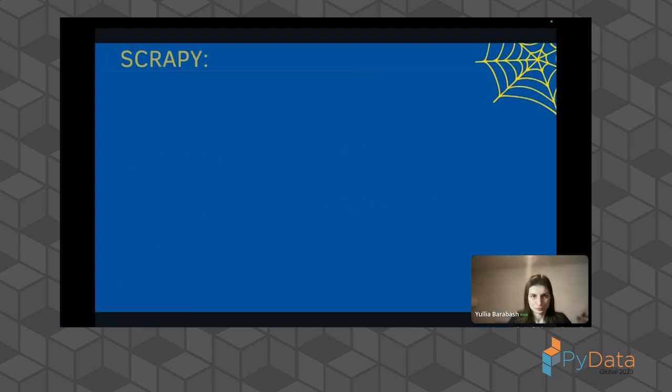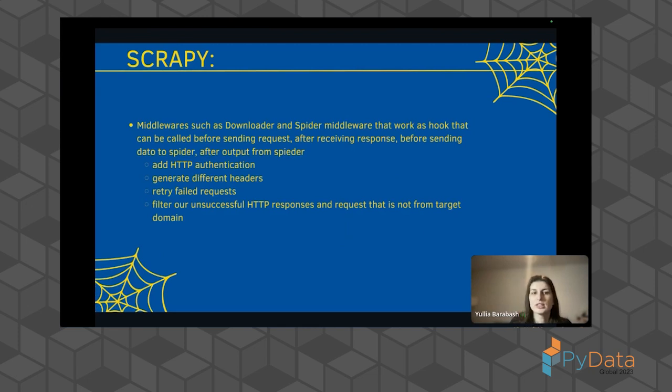So let's talk additionally about middleware. It's one of the powerful features of Scrapy, because basically you can define additional code that can be executed like hooks before sending requests, before receiving a response, before sending data to the spider, and after receiving output from the spider.